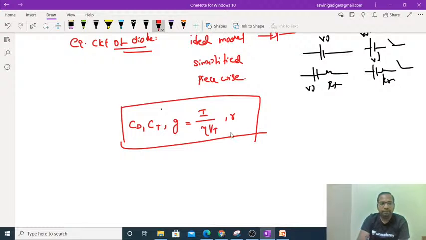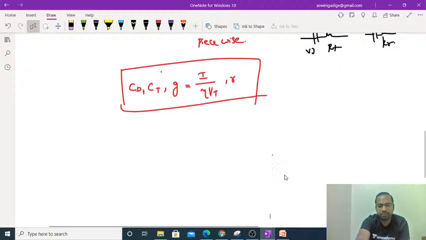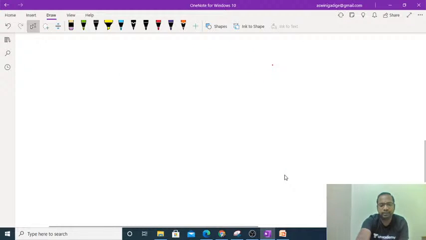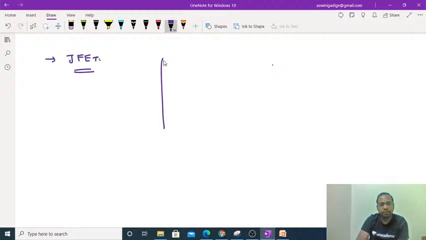Okay, fine. After completion of this diode concept, the next concept that we are going to study is the JFET. So coming to the JFET, how the conduction takes place here: we are going to take the JFET like this.